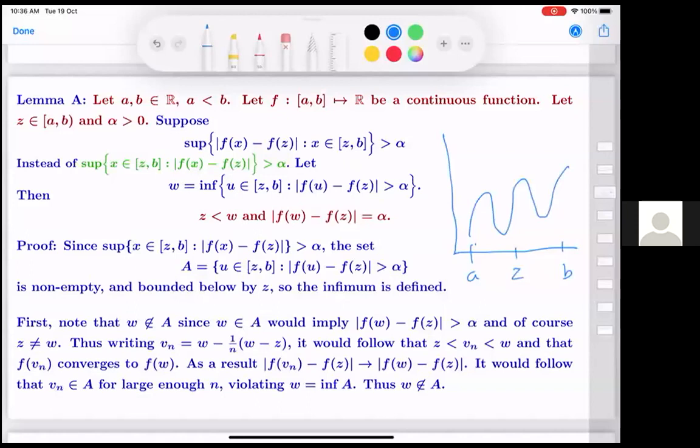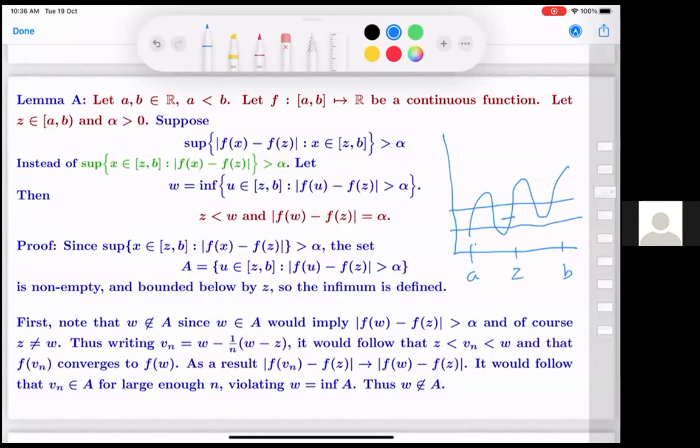This is the z. Then starting from z towards b, this is f(z) plus minus epsilon bands, and we are looking at after z, what is the first point at which it is crossing the band.